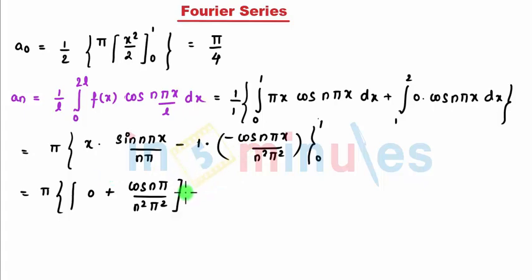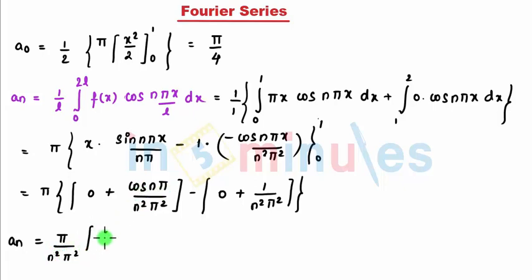When I put the lower limit, I get minus, first term is again 0, minus and minus becomes plus, cos 0 is 1 divided by n square pi square. So that I get my an to be pi by n square pi square. I can take it common and the value of cos n pi is minus 1 raised to n, minus 1. So this is my an.